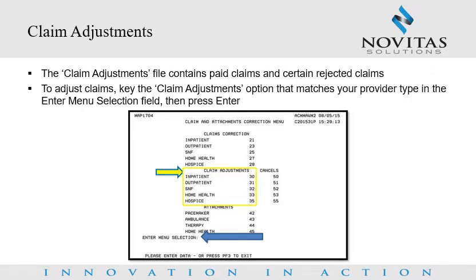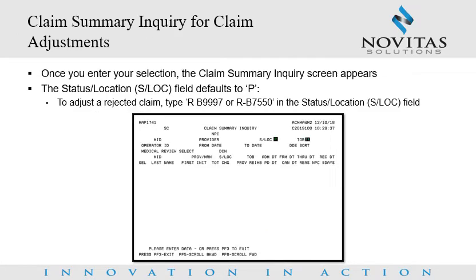Claim adjustments. You will take the same steps to access the Claim and Attachments Correction menu as you did when accessing the Return to Provider (RTP) or Claims Correction file. However, this time you will enter the Claims Adjustments option for your bill type in the Enter menu selection field and press Enter. Claim Summary Inquiry for Claim Adjustments.